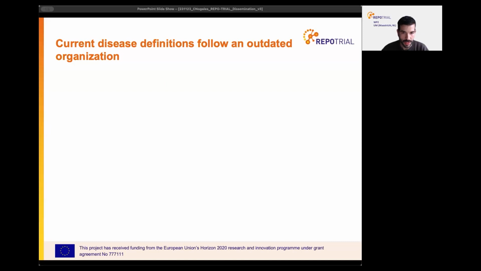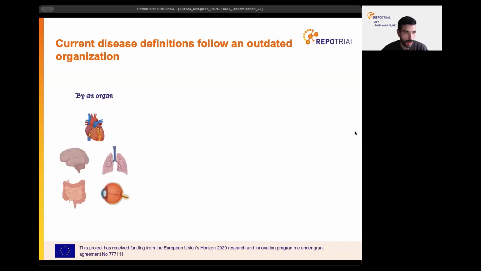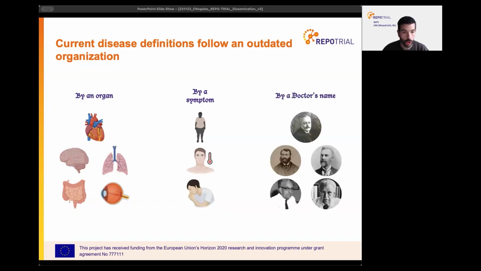If we look at current disease definitions, we realize that they follow an outdated last-century organization, where diseases are defined by the organ they appear to affect the most, such as stroke in the brain or COPD in the lungs, one or more symptoms, such as hypertension, or to make matters worse, the name of the doctor that first described the disease, such as Alzheimer's, Parkinson's, or Crohn's disease.